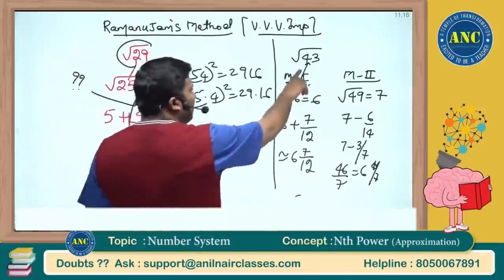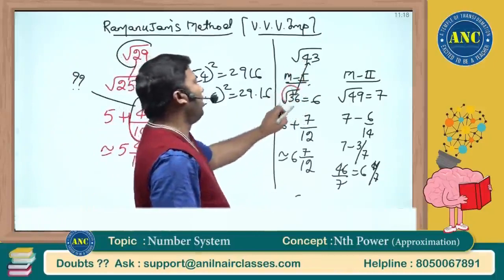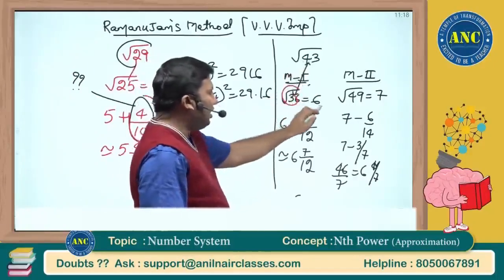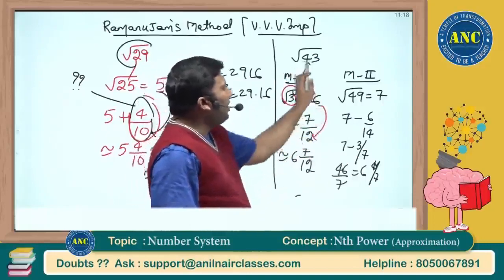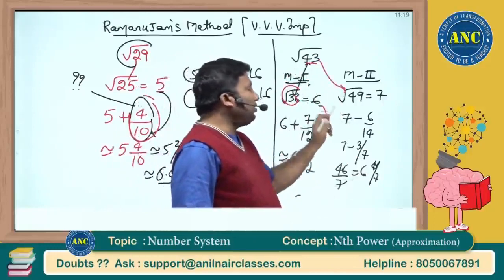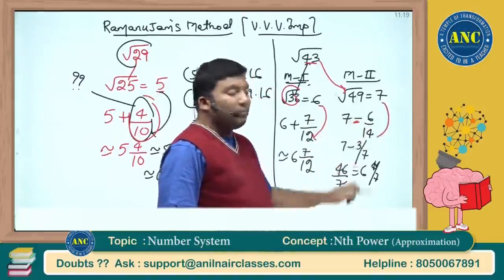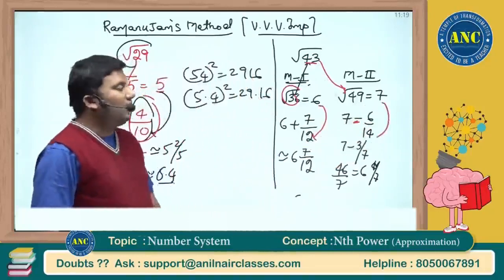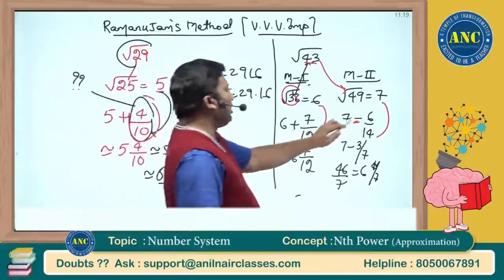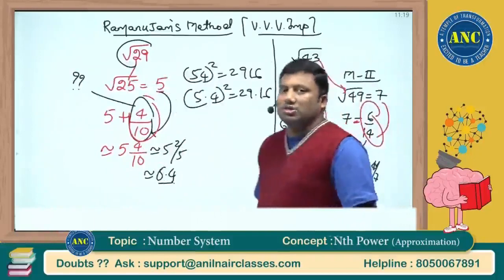Here, why did I discuss this? Sir, can I take a perfect square less than 43? Yes. Root 36 is 6. 43 minus 36 is 7. Double this number. Root 43 is less than root 49, so minus. The difference is 6. Double this number. Why are we doubling this number? Why are we taking a difference? The entire class is about telling you where you got this point from.